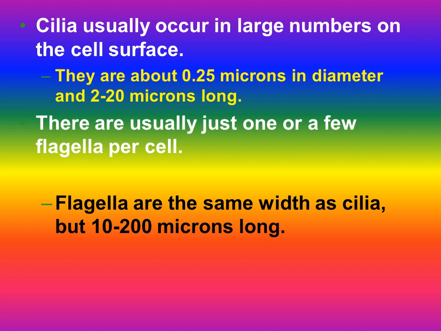Cilia usually occur in large numbers all over the surface of the unicellular organism or the epithelium of the respiratory system, etc. They are about 0.25 micrometer in diameter and 2 to 20 micrometers long. Flagella are just one or few per cell. Flagella are the same width as cilia, but 10 to 200 micrometers longer than cilia.